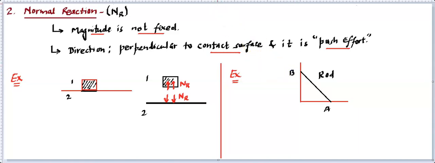So what we are going to do, we are going to draw this rod separately, and we'll see what forces are acting and how we can show those forces. So this is the rod, we are seeing it separately. The first force that we have understood is this: every rod carries mass, so it is going to experience a force due to gravity, and that force is downside. The downside force of gravity acts at all the points, so where we can show it, we have understood that it is at the center point.